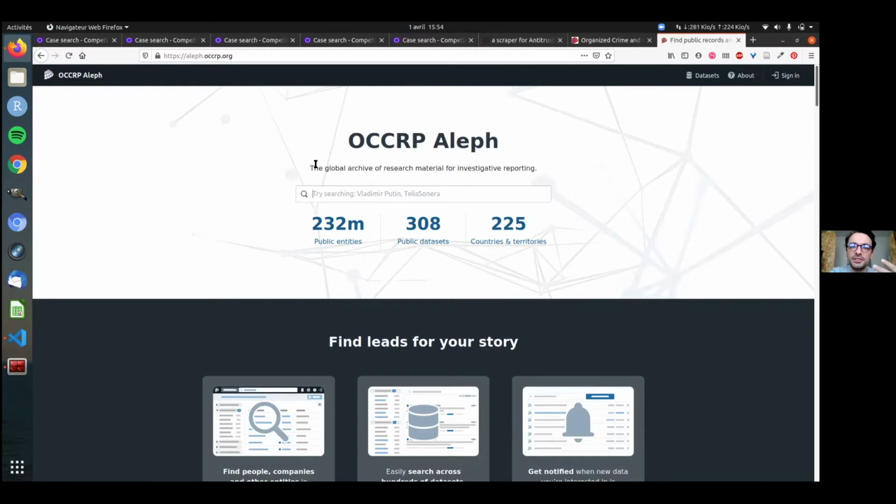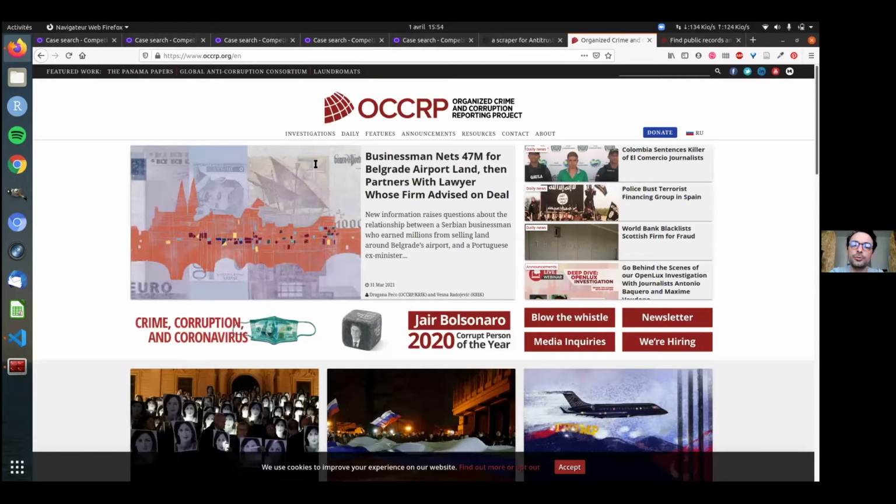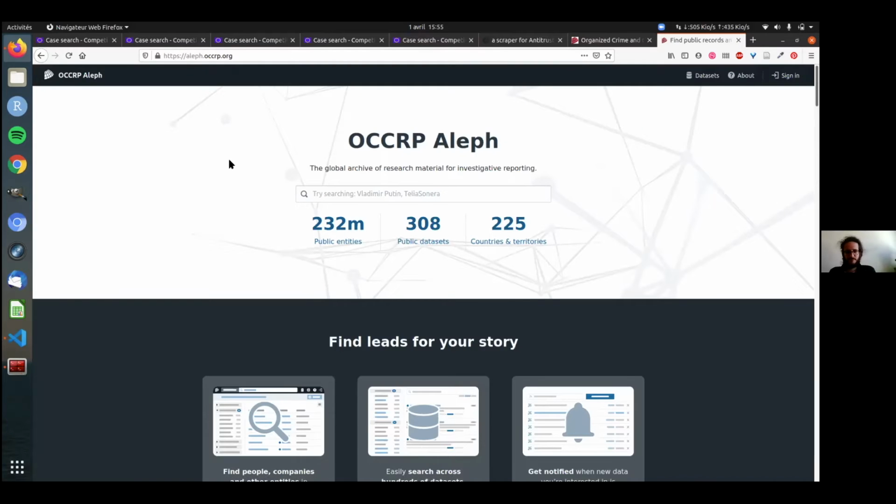We used an existing stack that was developed by OCCRP, the Organized Crime and Corruption Reporting Project, that some of you may know for its great investigations, mainly in Central and Eastern Europe. OCCRP set up the OCCRP Aleph stack in order to be able to store and index all the data, all the files that were brought by several organizations, and also some public databases that were available. You have here the full Aleph OCCRP search engine.